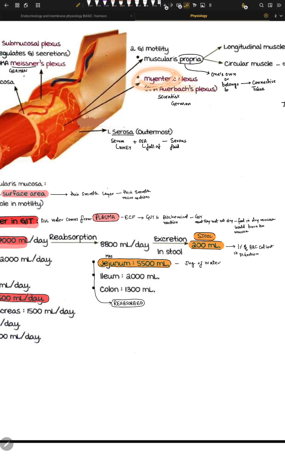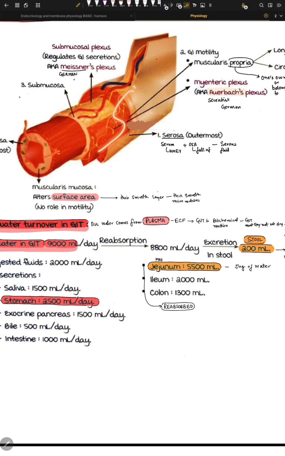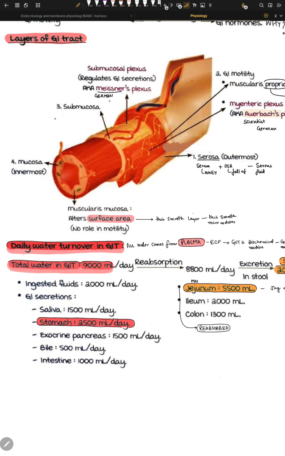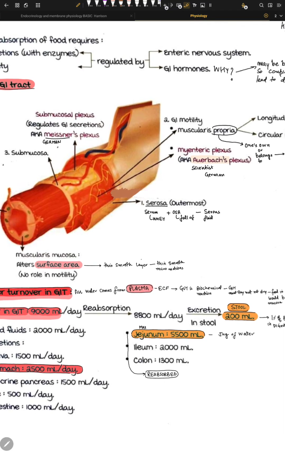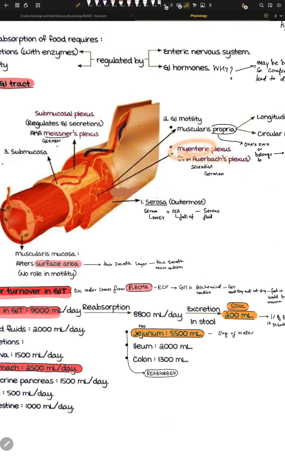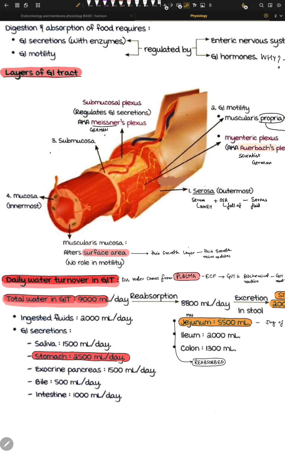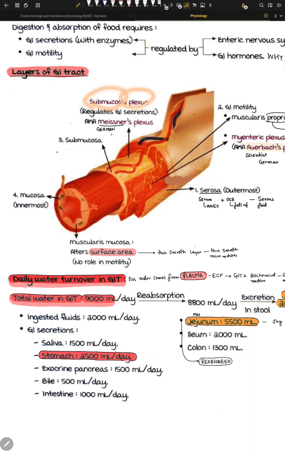So myenteric plexus means just a bunch of nerves. These myenteric plexus are just a bunch of nerves all across the GIT. Okay, so we have something called a submucosal plexus as well. Now this myenteric, muscular enteric, means the muscular GIT plexus controls the movement, motility. But the submucosal plexus regulates GI circulation.